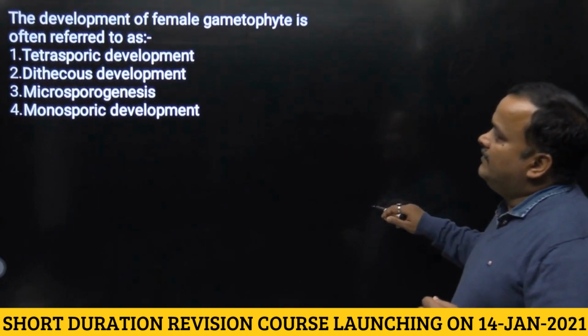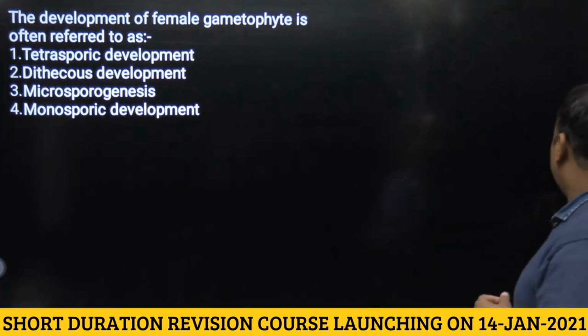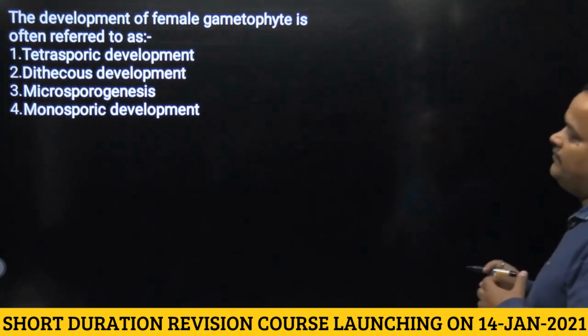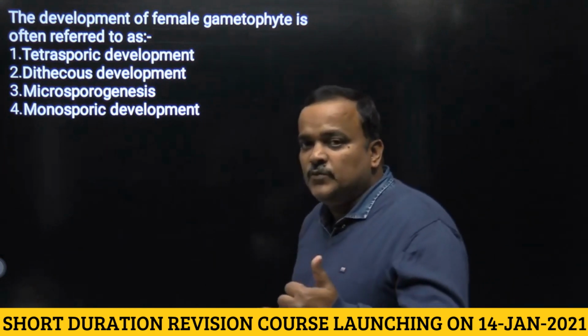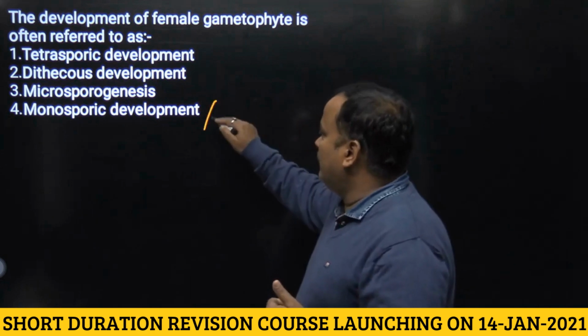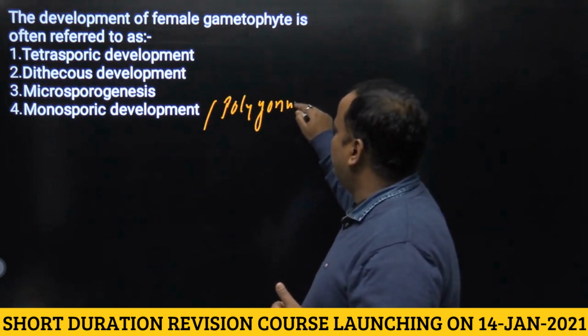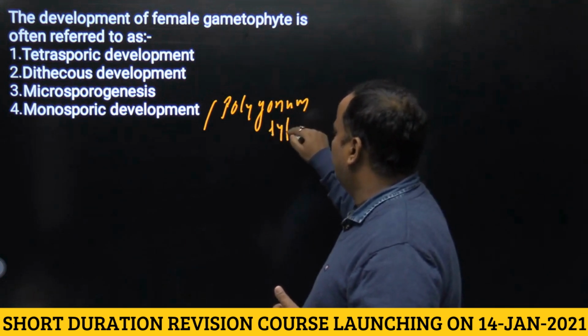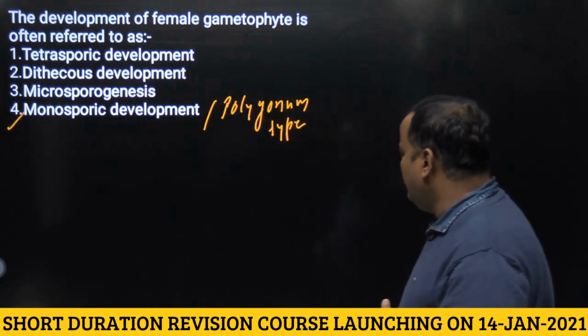Next, the development of female gametophyte is often referred to as, so development of female gametophyte is referred as monosporic development because only one functional megaspore participates in this process, which is also referred as polygonum type. Answer will be fourth.